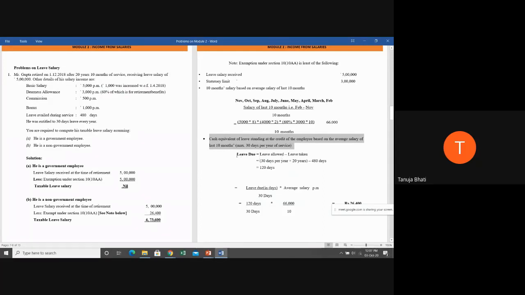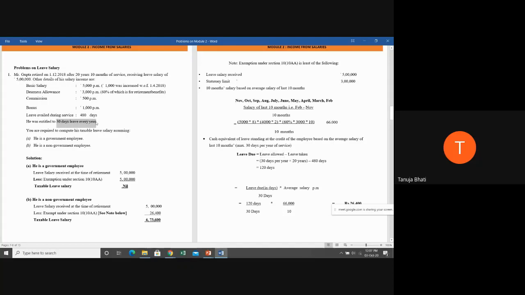Now, leave due. Leave due means leave not taken, or leave standing to the credit of the employee. That is leave due, the meaning of leave. So leave allowed minus leave taken will be the leave that is remaining, or leave that is standing to the credit of the employee. This is common sense, correct? So what is the number of leaves allowed? Let us first see that.